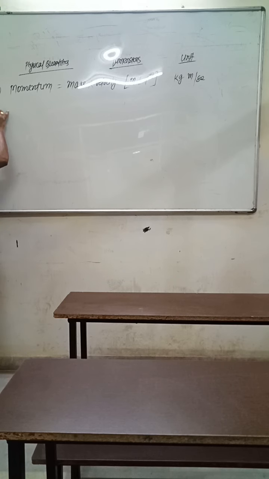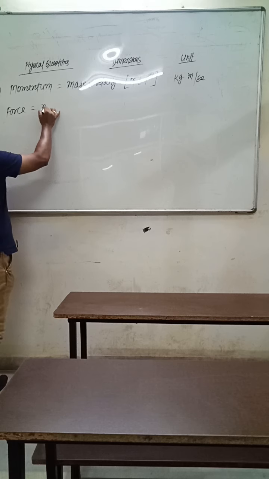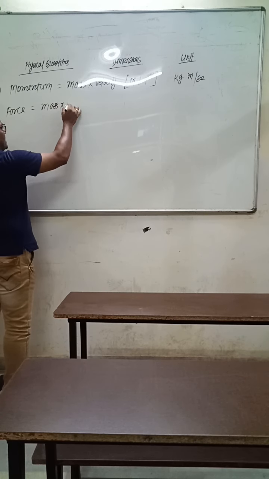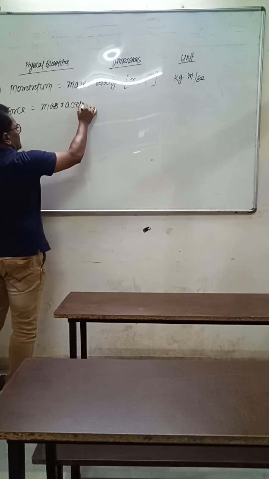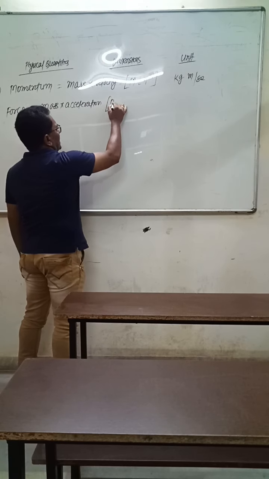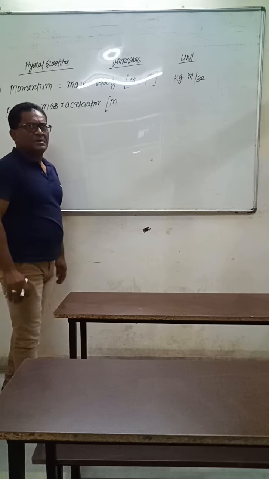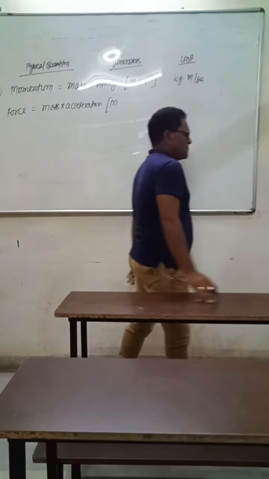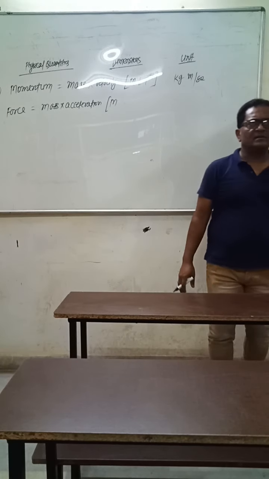Next, force is defined as the product of mass and acceleration. Its dimension: mass M. Previously we have seen the dimension of acceleration.